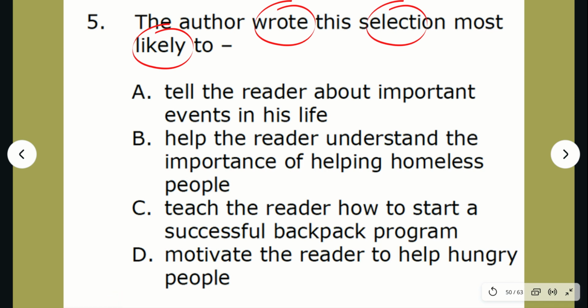I know we've been answering so many questions, but we are on question 5 and we're almost done with our IA practice this week. So let's keep going and answer question 5. Let's do step 1, which is to read the question.